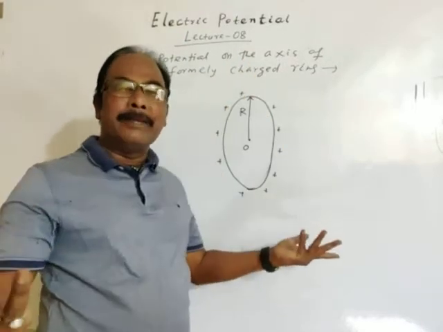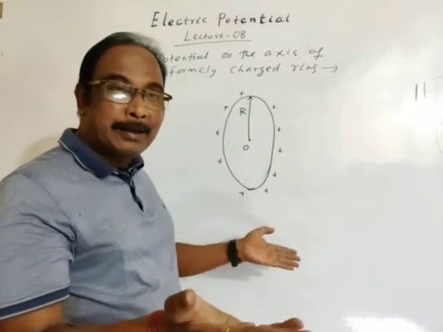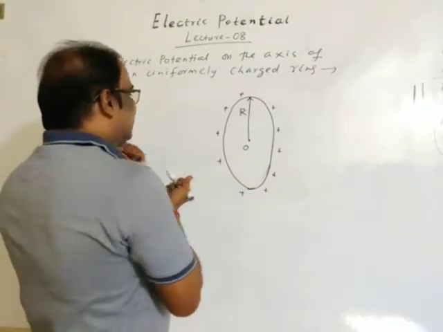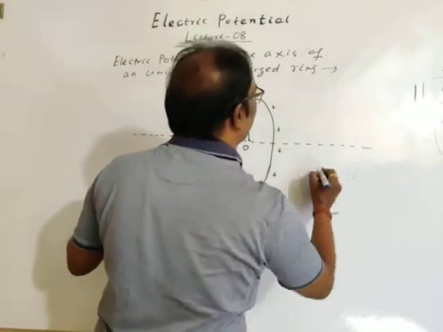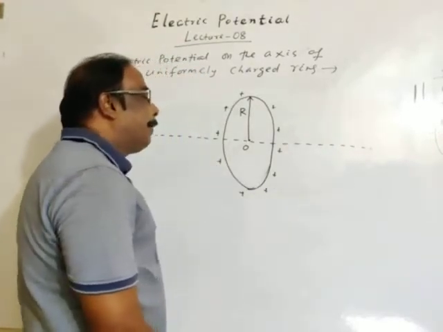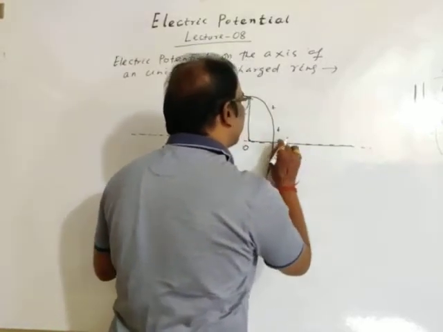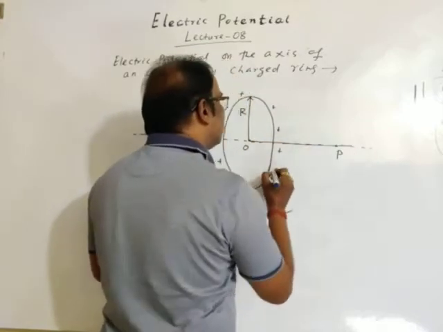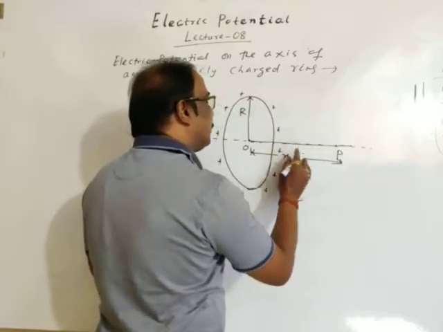So obviously the axis of the ring will be along the X axis. We may take any point on the axis. Let's consider any point P on the axis of the ring at a distance x from the center of the ring.